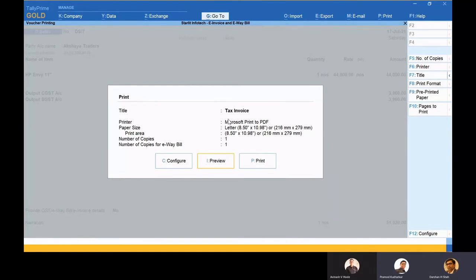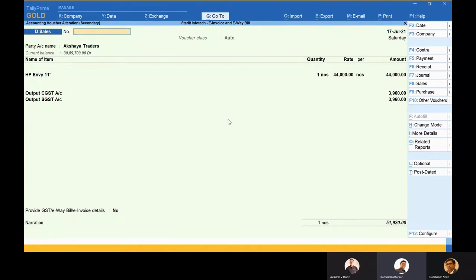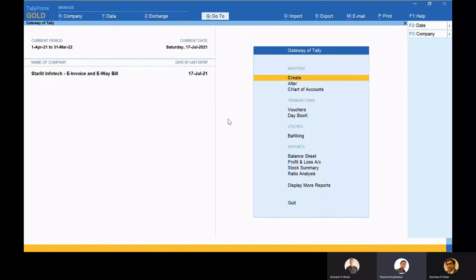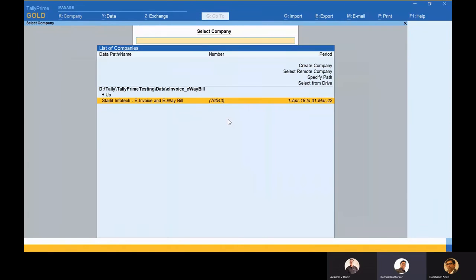Yes, Darshan, the responses are fabulous. Everyone seems to be excited to know more about this release. There is one query from Mr. Sanjay, who is asking, many times they don't have Part B details. So while preparing an invoice or e-way bill, how can they handle it?